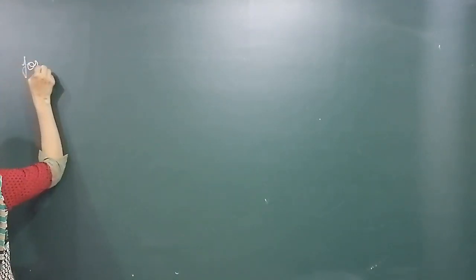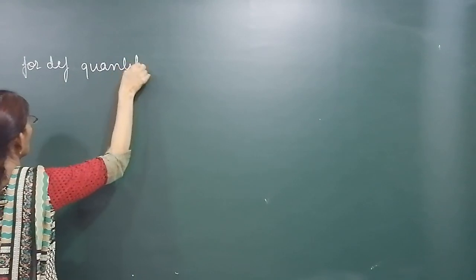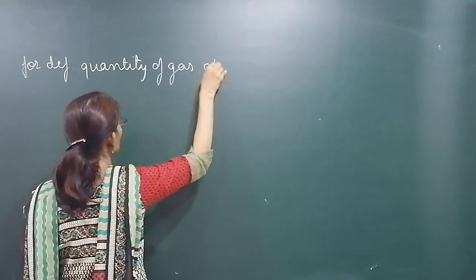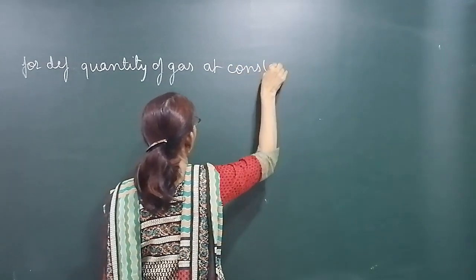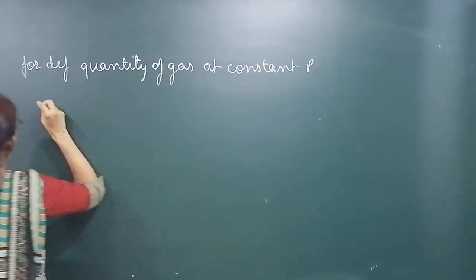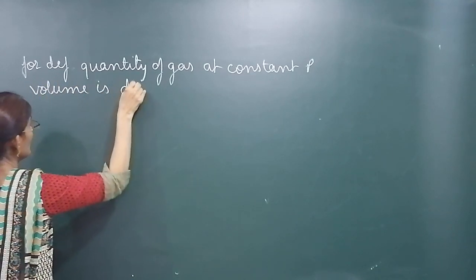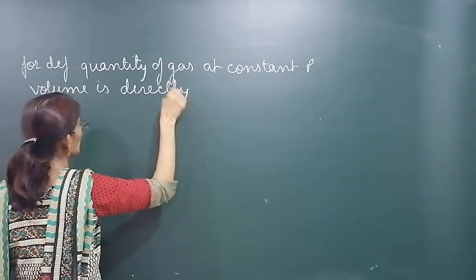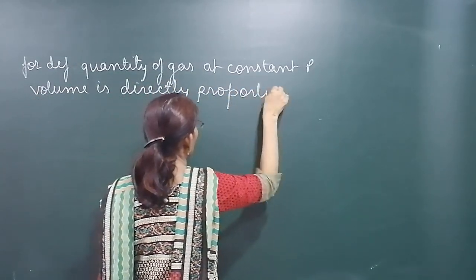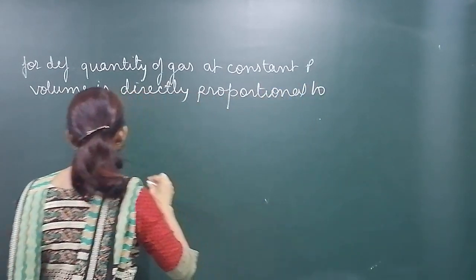For definite quantity of gas at constant pressure, volume is directly proportional to absolute temperature.